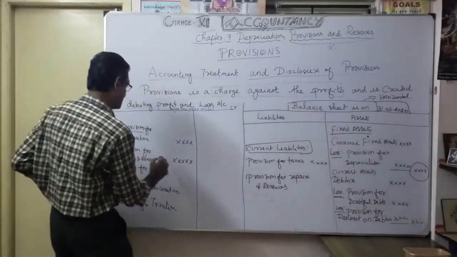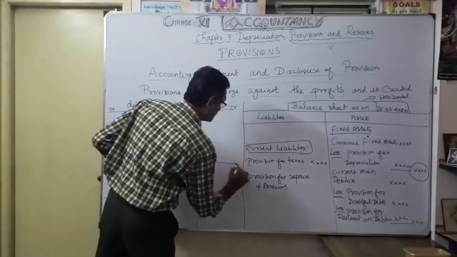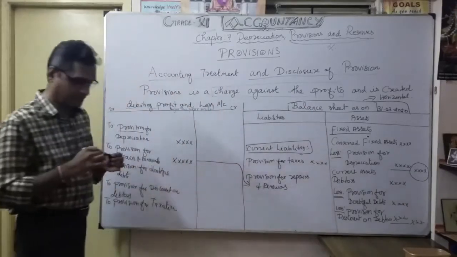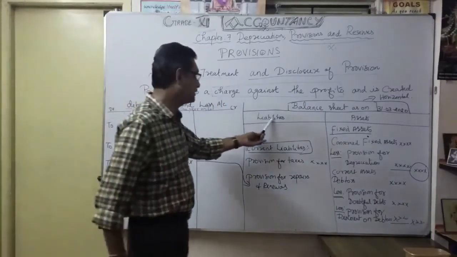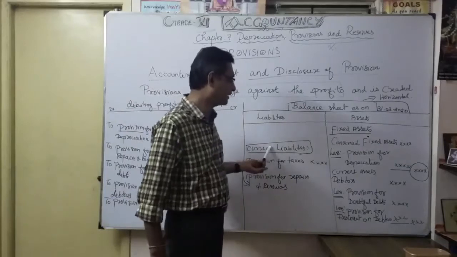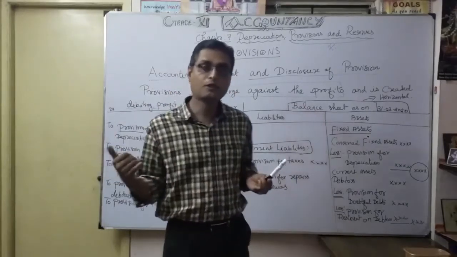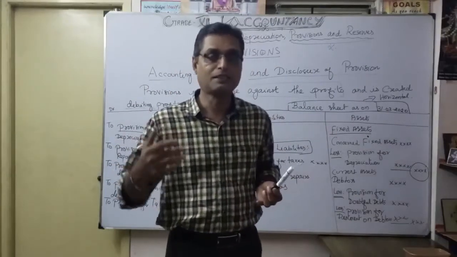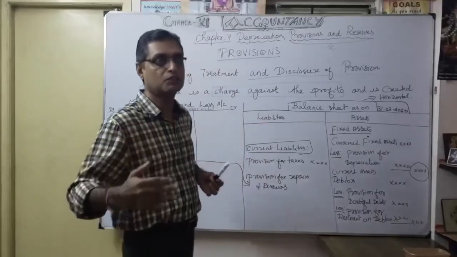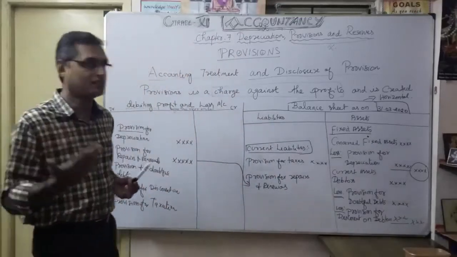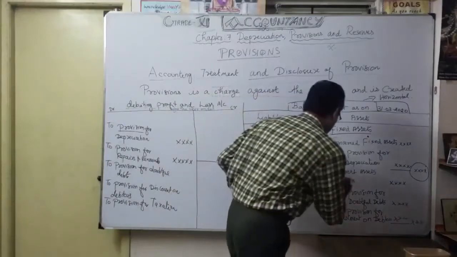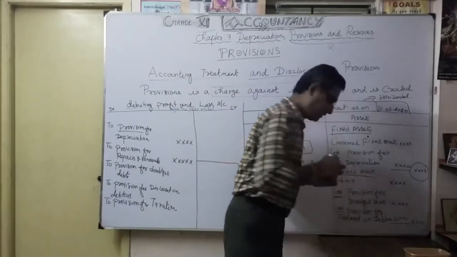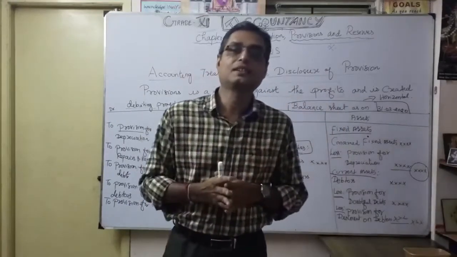Repairs and renewals, I am going to show directly here. Under which head? Liabilities. Under the current liabilities. What are current liabilities? Go by the accounting term: the current liabilities are those you want to settle within the year. And what are current assets here? Assets which are realized within the year.